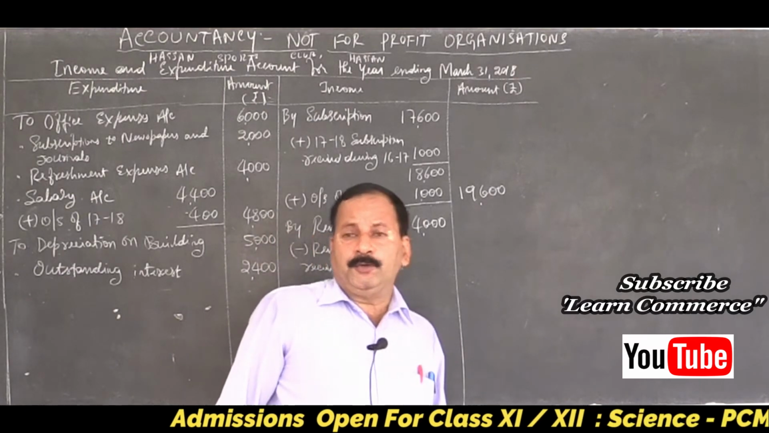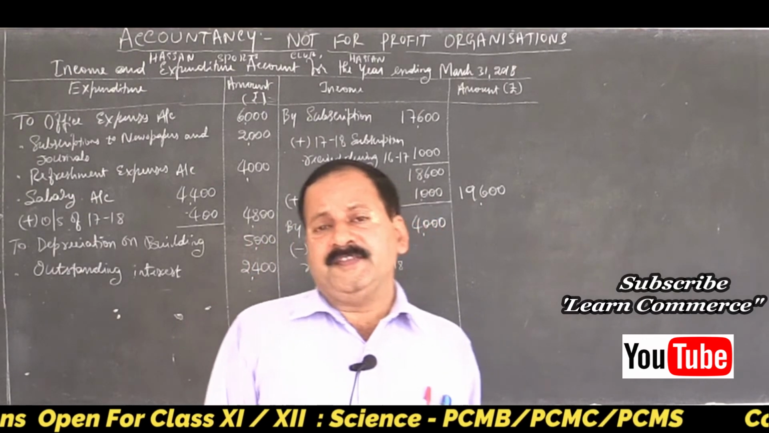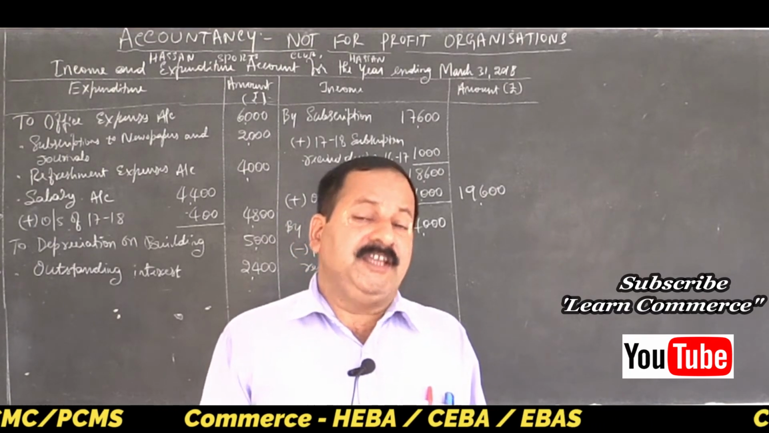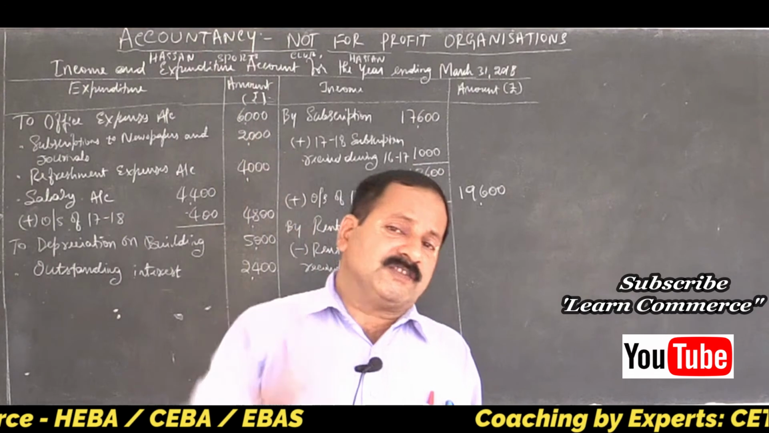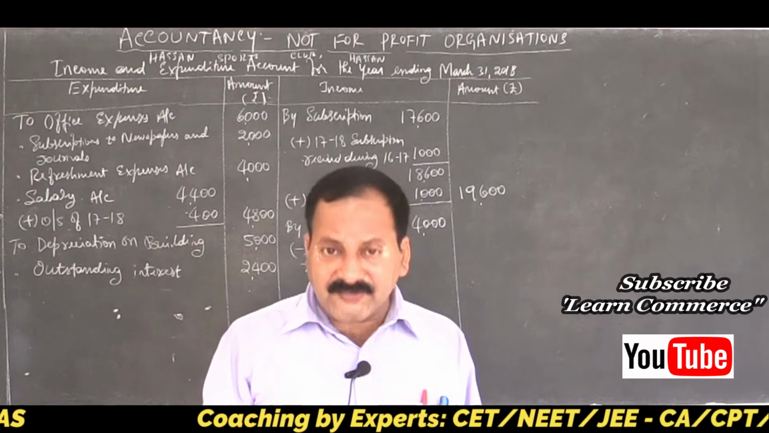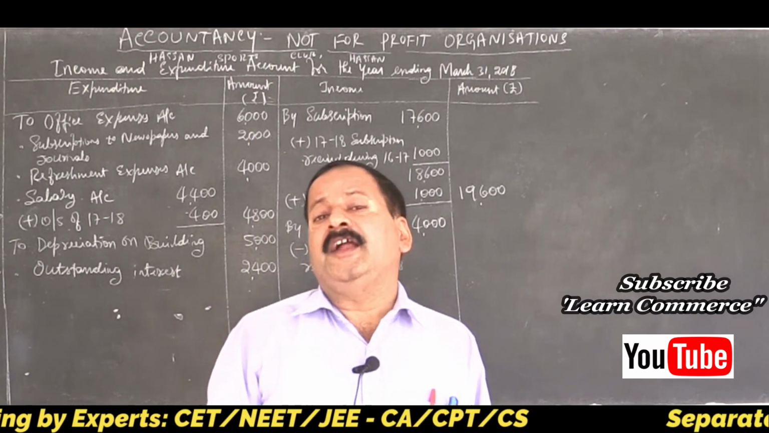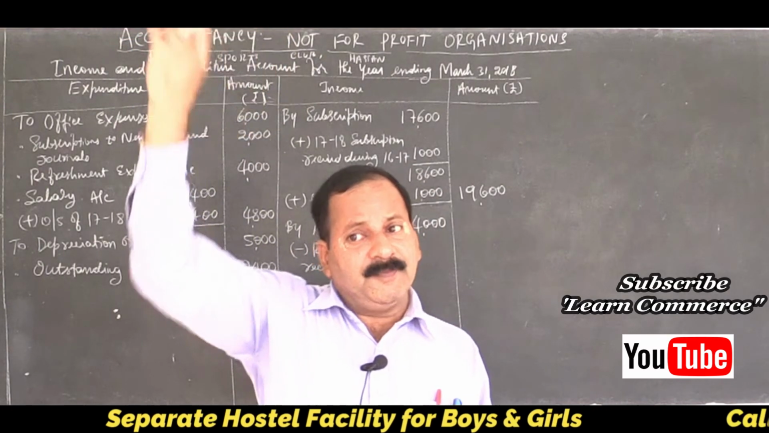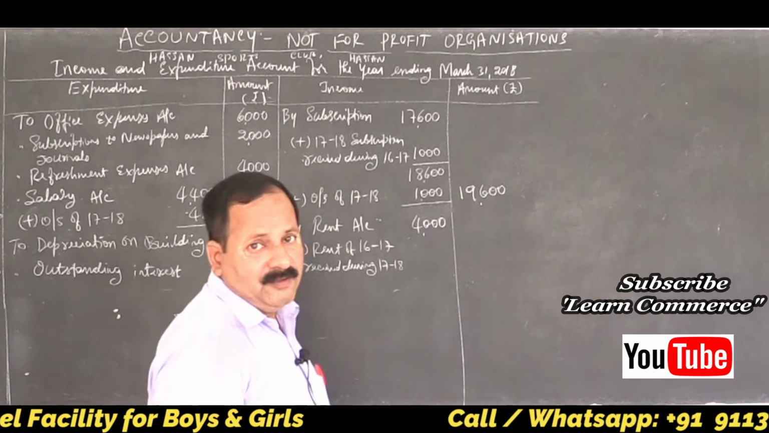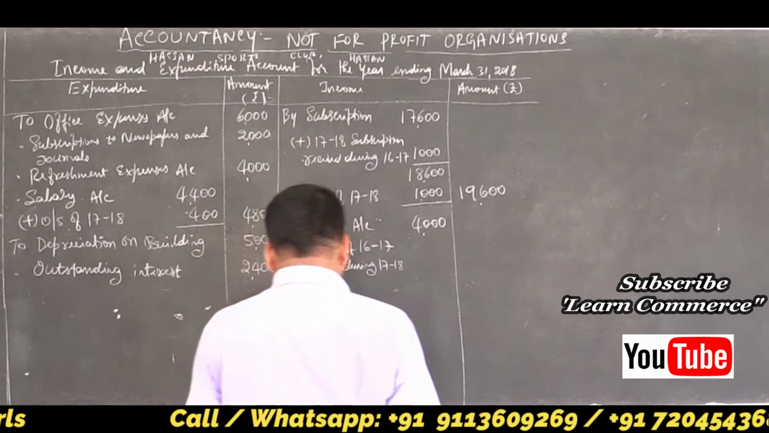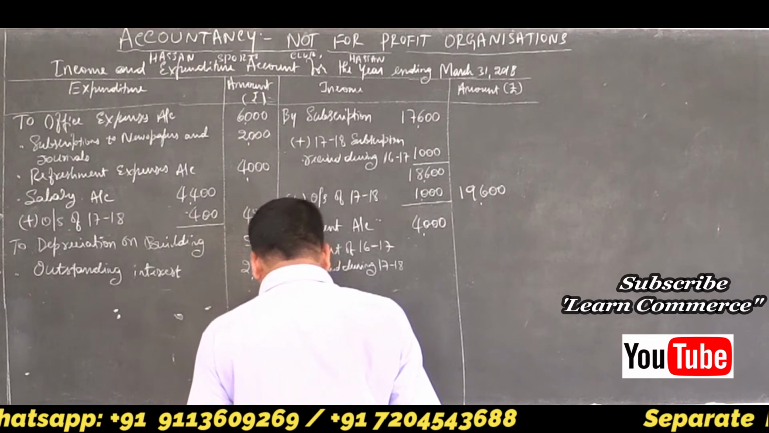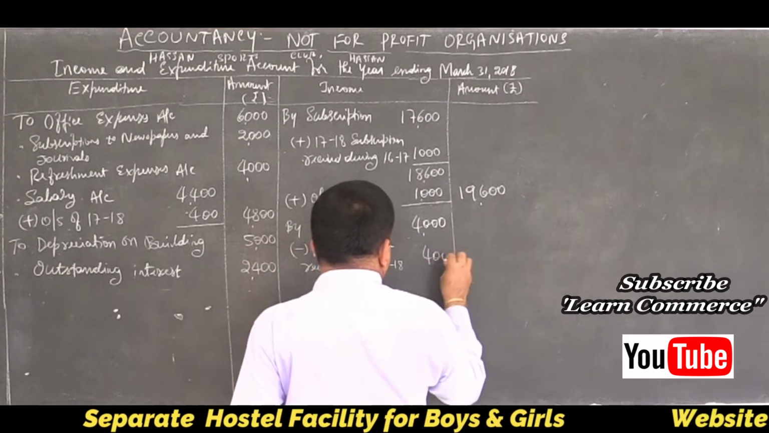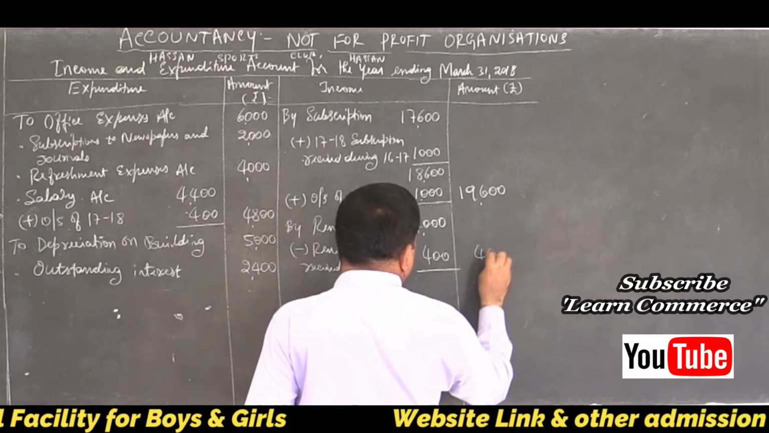Because at the beginning they told outstanding rent. Here nothing is mentioned, only rent is received. So this amount received is inclusive of the last year's outstanding rent. Because nothing is mentioned in the adjustment part regarding last year's rent outstanding, whether it is received or not, it is implied that it is received during current year. Clear? Yes. How much it is? 400, right? Yes, 400. Add 4,400.